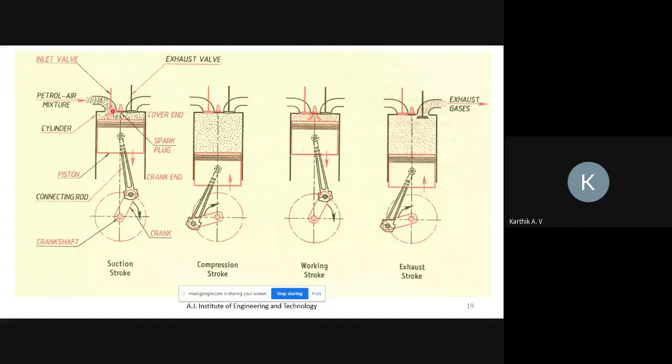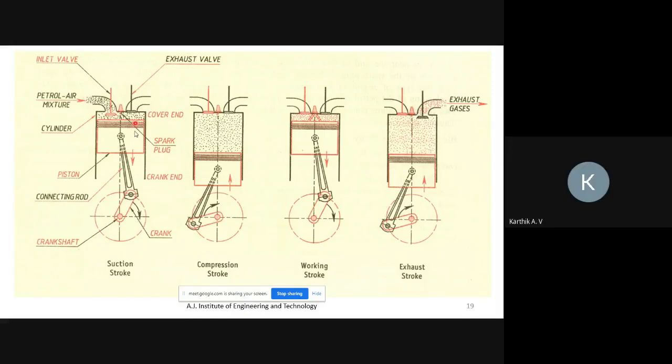The inlet valve will remain open, and the exhaust valve is closed. Then what is coming inside? Petrol air mixture is going inside. Okay.